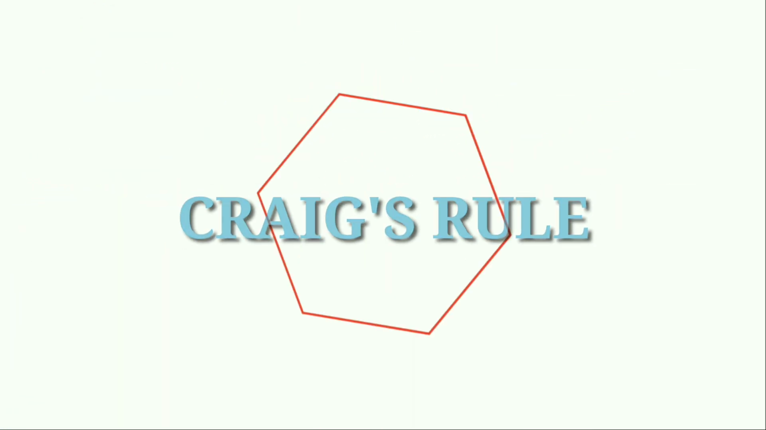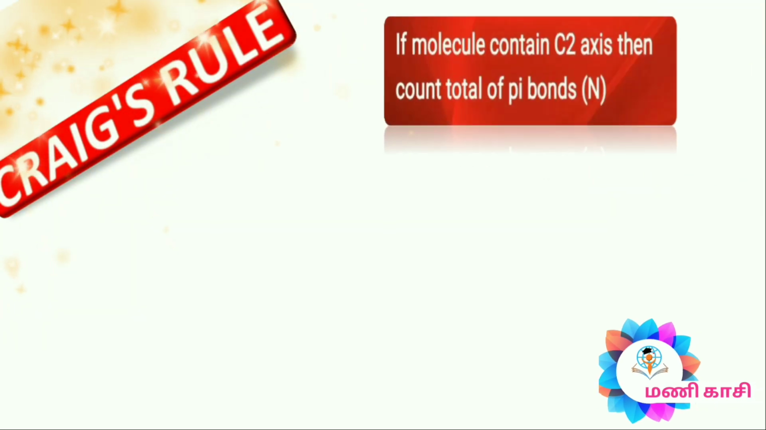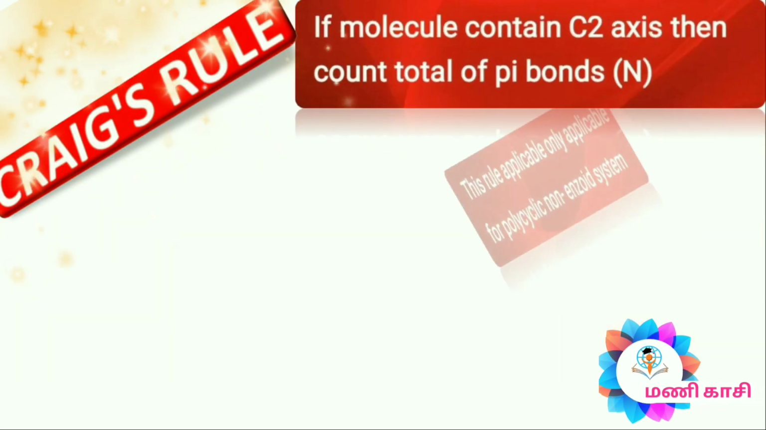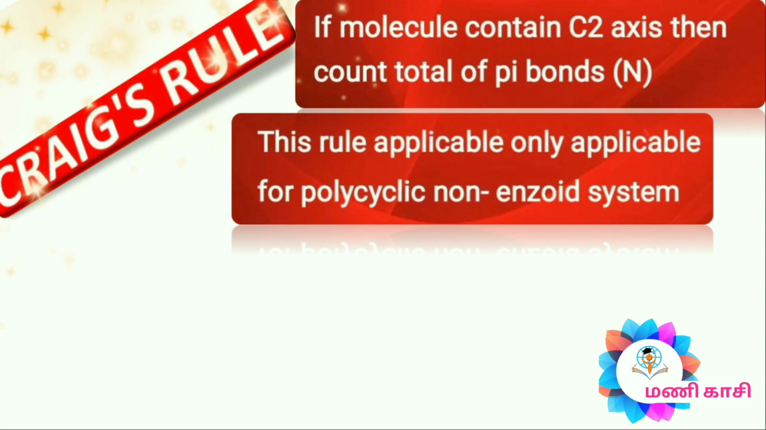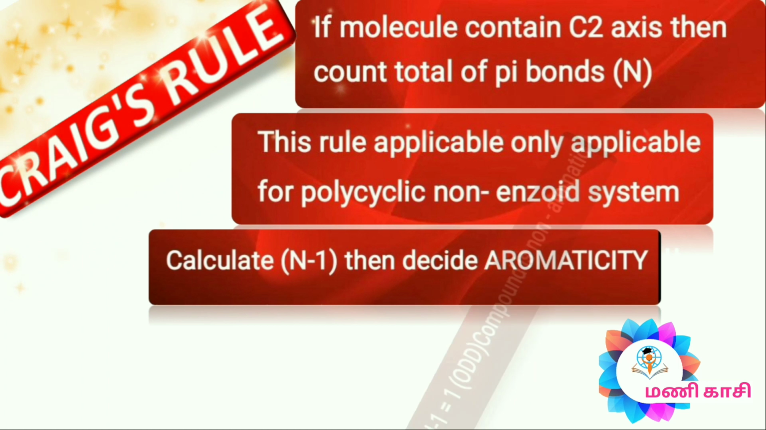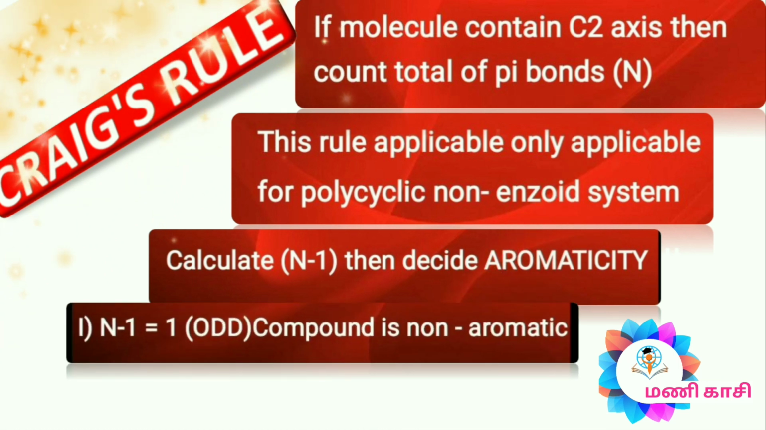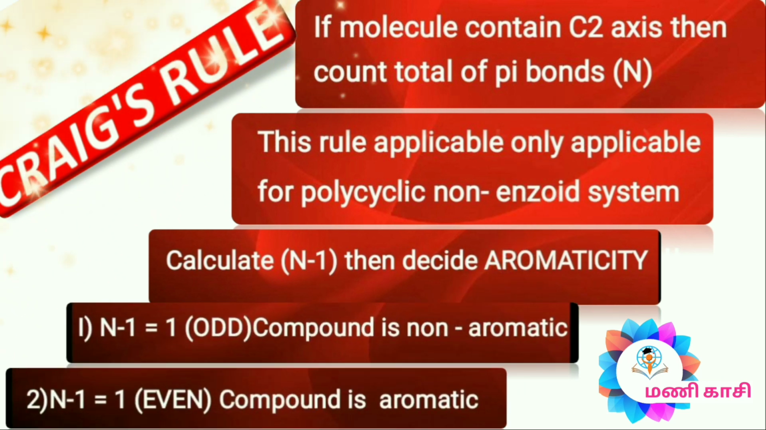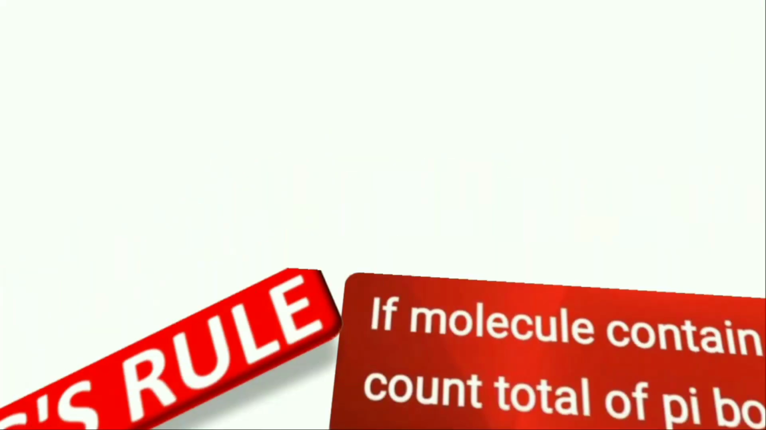Craig rules. If the molecule contains C2H6, then count the total number of pi bonds. The Craig rule is only applicable to polycyclic rings. Calculate n minus 1 to decide aromaticity. If n minus 1 is odd, this compound is non-aromatic. If n minus 1 is even, this compound is aromatic, where n is the number of pi bonds.